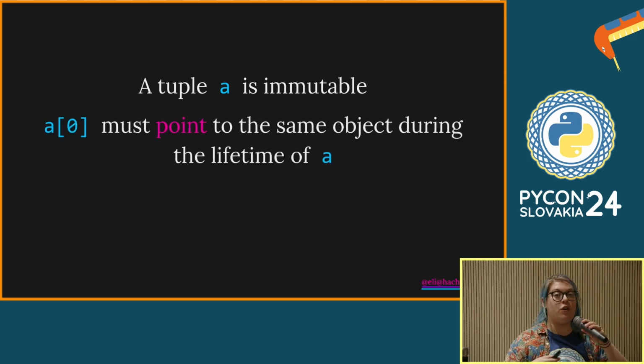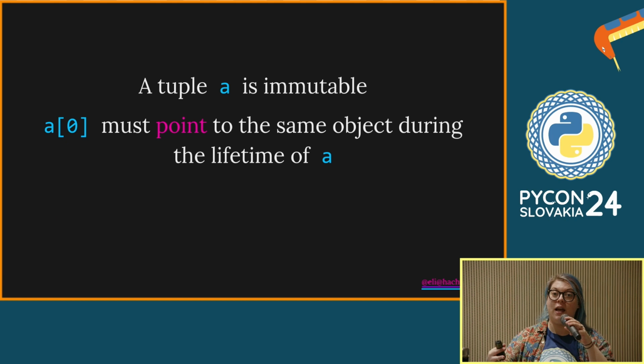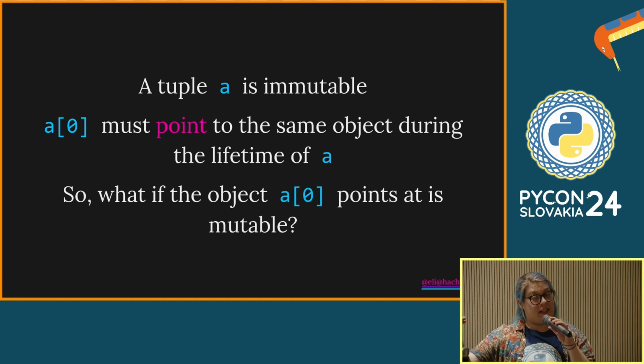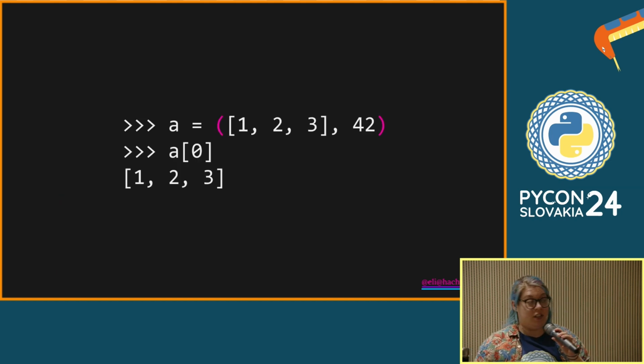That means that whatever you put in, let's say, the first element of a tuple, that pointer has to point to the same Python object. That pointer cannot be changed to point to anything else. But what if the thing that it's pointing at changes itself? What if the thing it's pointing at is a mutable object that can change? This is what that looks like.